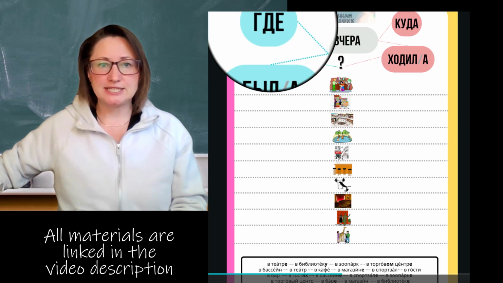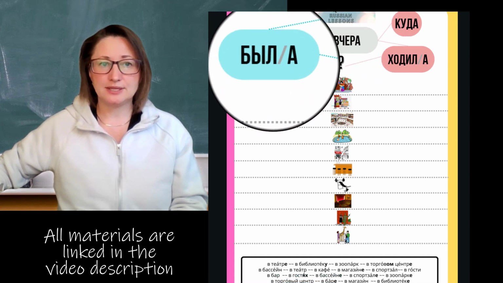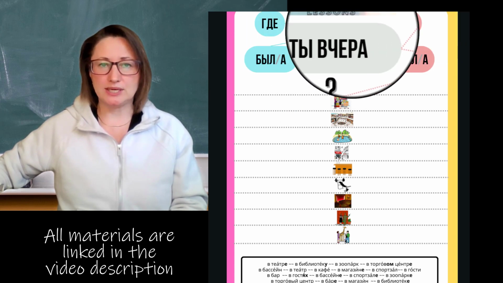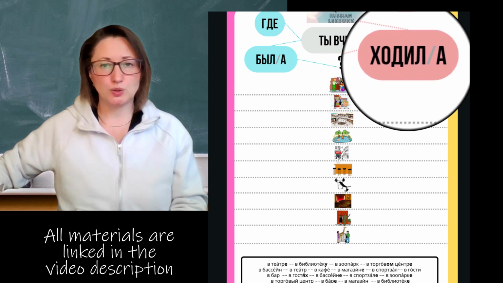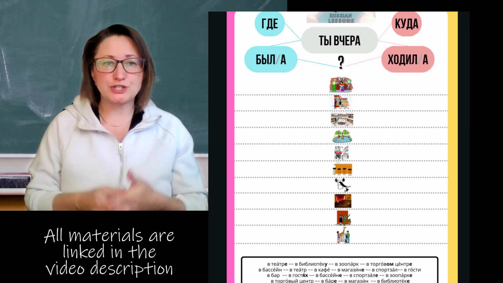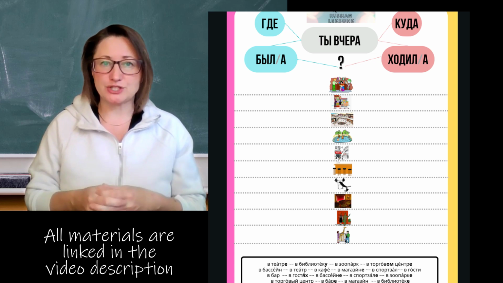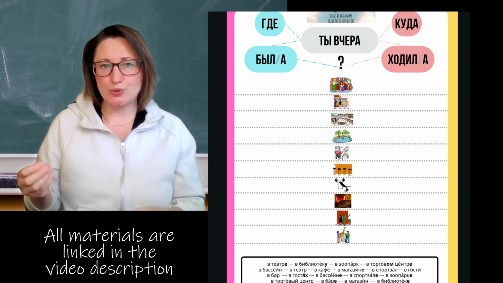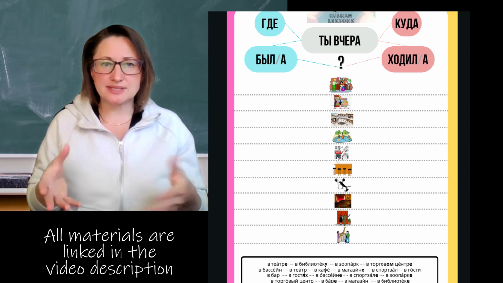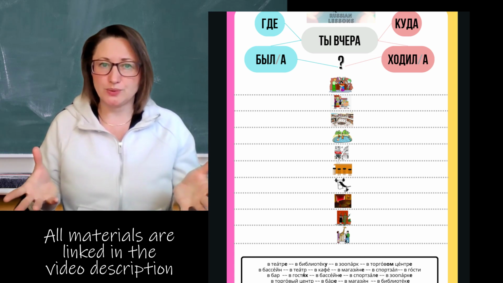First one is где ты вчера был or была? And the second one is куда ты вчера ходил or ходила? The first question means where were you yesterday? And the second question means where did you go yesterday? Which kind of mean the same thing.